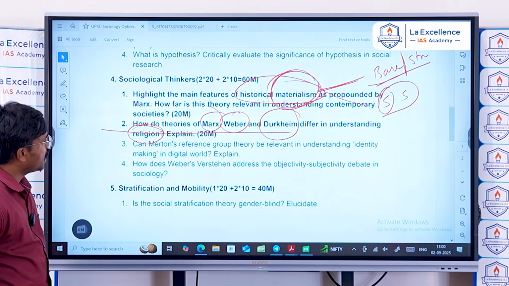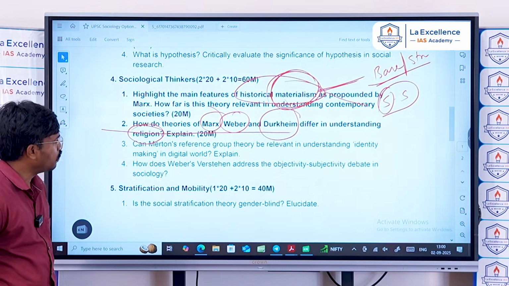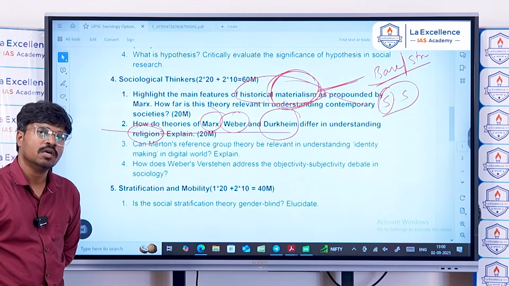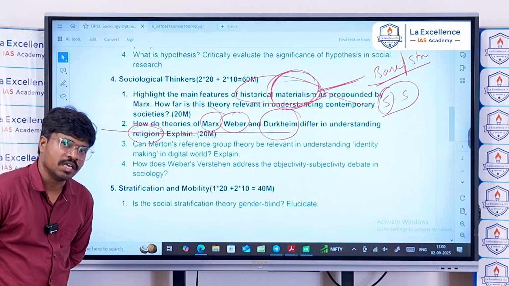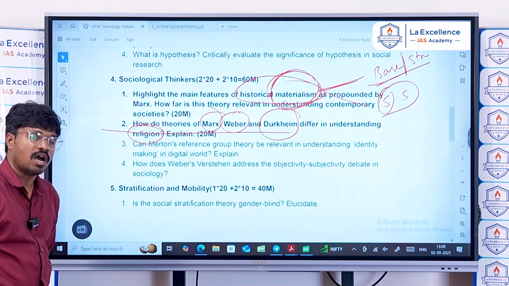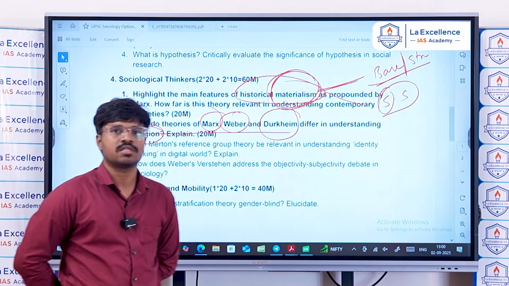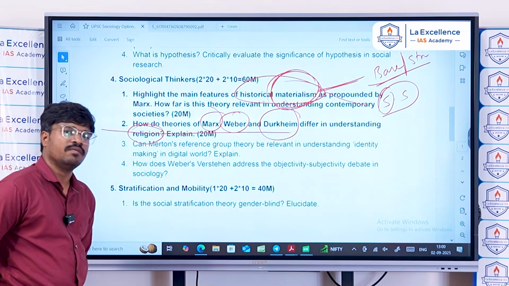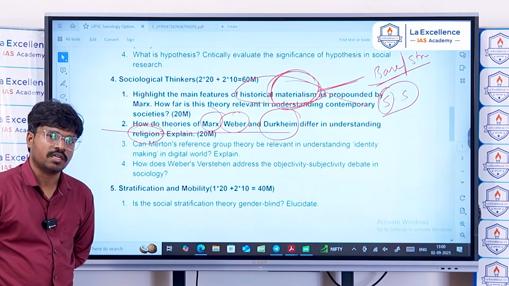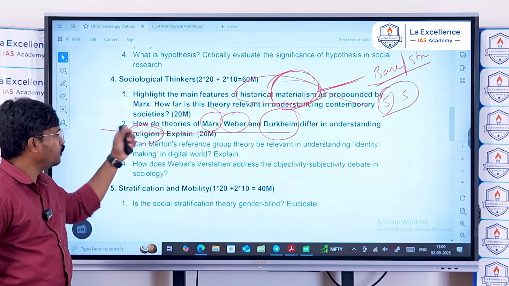So that is what Marx says, that religion is opium, that you cannot think rationally, you cannot have a consciousness, and you will be in a false consciousness when you are too religious, or when we are religious in the society. So that is the Marxist understanding of religion.